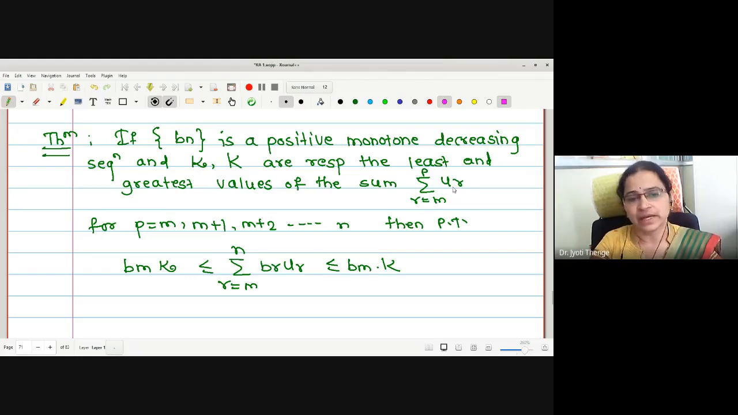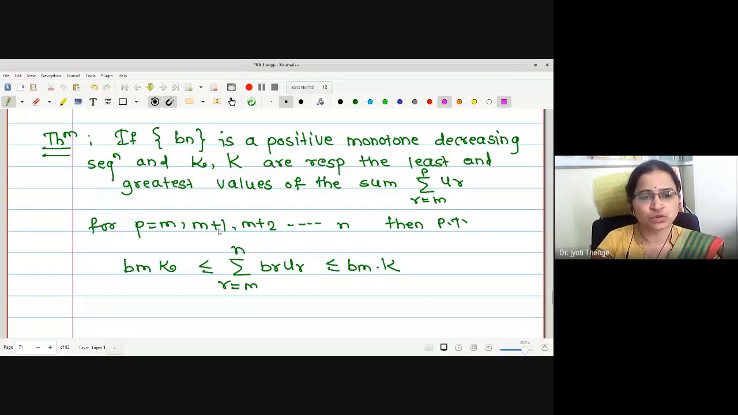What is the sum? It is the sum summation r equals m to p of u_r for the values of p equal to m plus 1 up to n. That is, if I put the value of p equal to m, how many terms will be there in the summation? r equal to m means there is only one term.